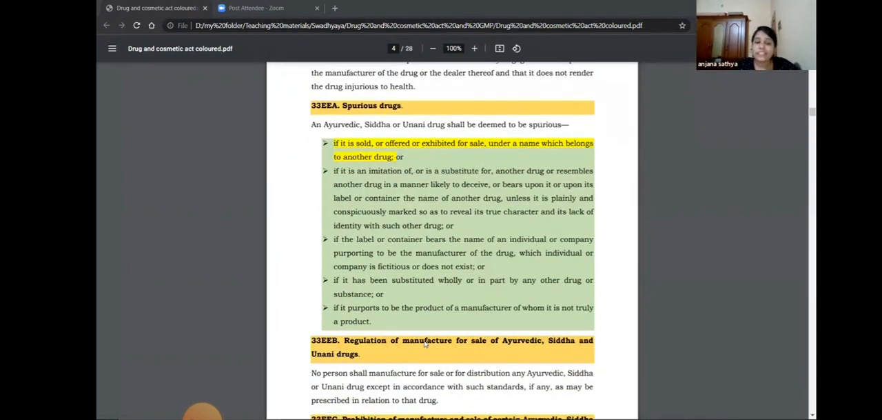Okay. Next one is spurious drugs. Section 33EEA deals with the spurious drugs. So if it is sold or offered or exhibited for sale under a name which belongs to